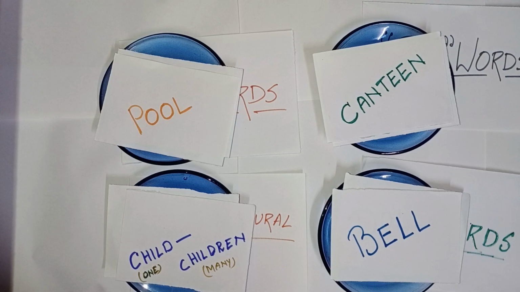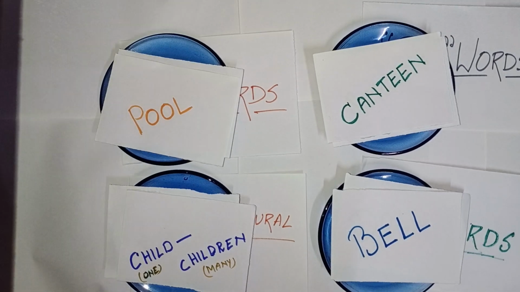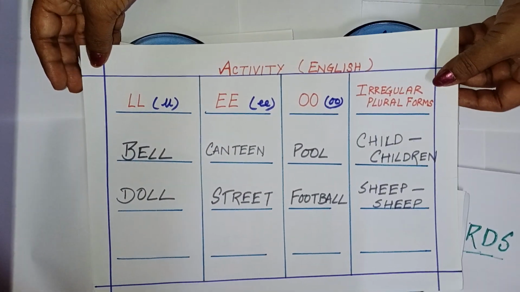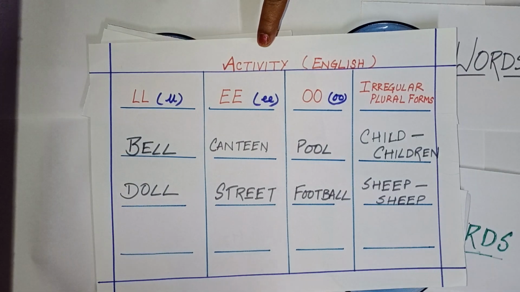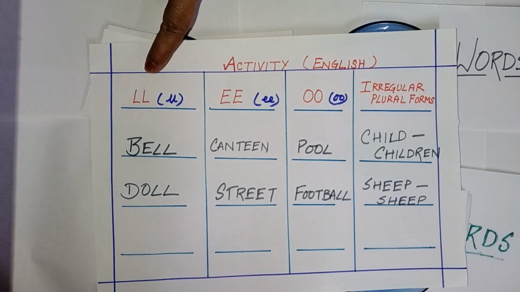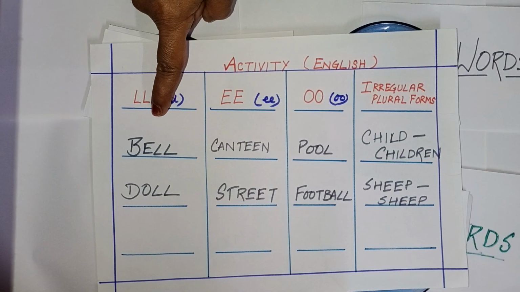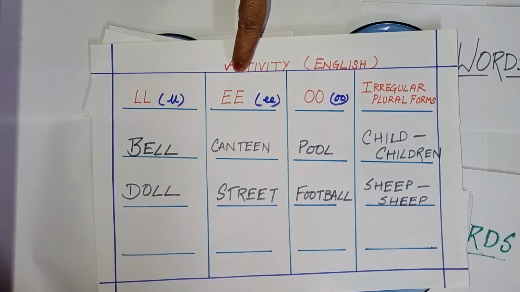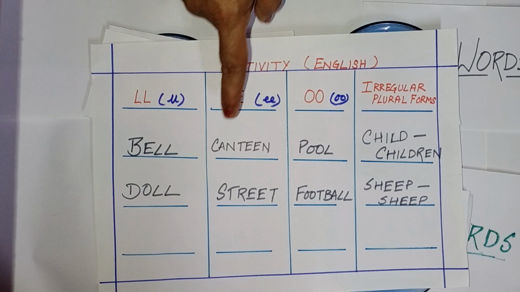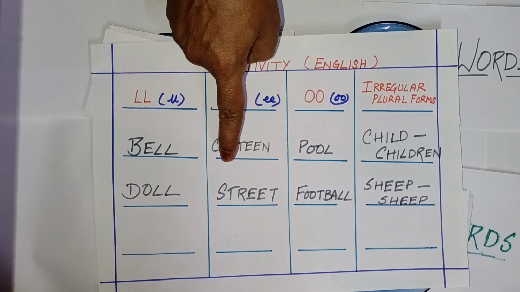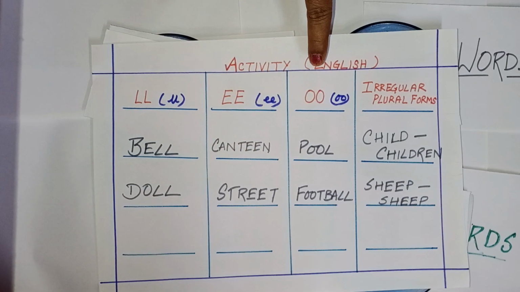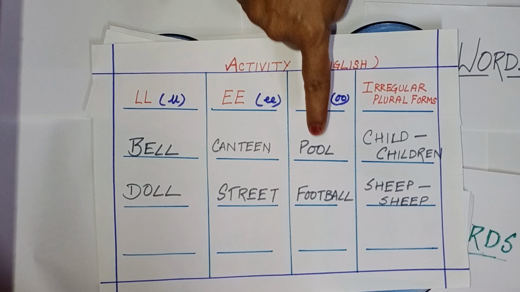Okay, so after everything, see this, this activity sheet I have made. This is the English activity. So double L words, what did we get? Bell, BELL, bell. DOLL, doll. Then double E words, what did we get? Canteen and street. So double E are used here. Now double O, pool and football.